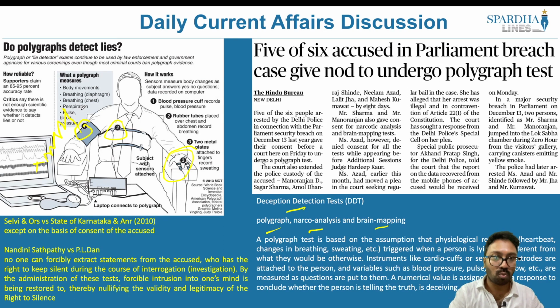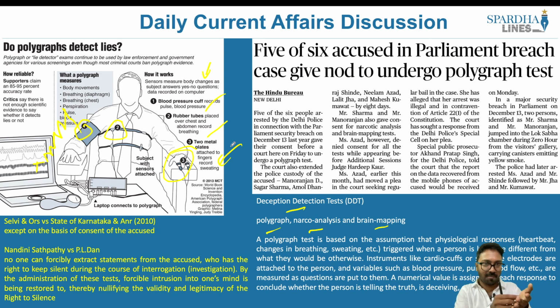So what are the measures? One, the body movements, the breathing, the breathing of the chest, perspiration, then the blood pressure, pulse, and so on and so forth. The sensors measure body changes. The blood pressure cuff records the pulse as well as the blood pressure, the rubber tubes placed over the chest and abdomen record the breathing, and two metal plates attached to the fingers record the sweating. If a person starts sweating profusely, or starts gasping for air, this means something, because there is a benchmark or a number that is given to each of these tests.